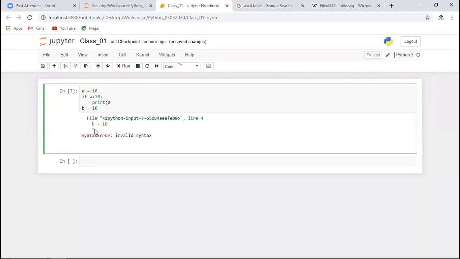Okay. So whenever the error is coming at a particular line, and if you feel that there is no error in that line, then go back one line. Okay, got the logic. Okay, fine. So any other question?